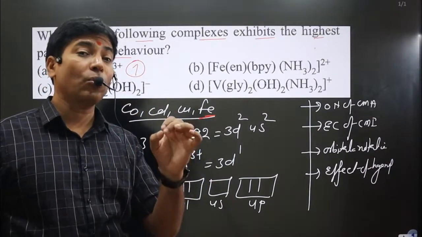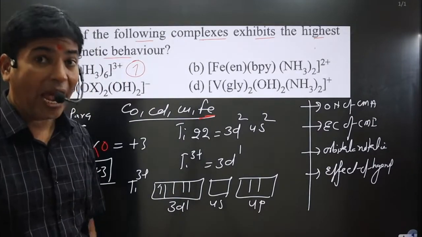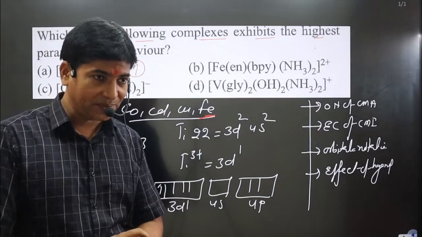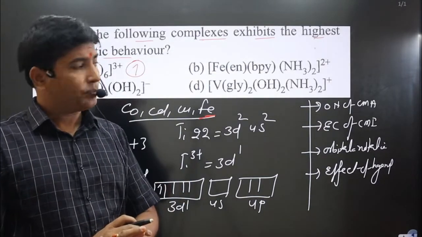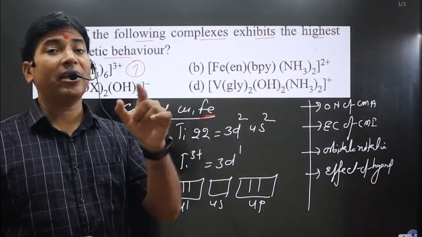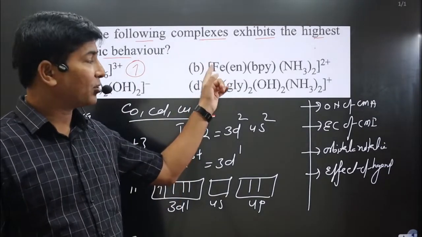Chelating ligands form a closed ring with the central metal atom, and they increase the stability of the complex. A strong field ligand also increases the stability of the complex. This means chelating ligands will behave as strong field ligands, hence pairing of electrons will take place.